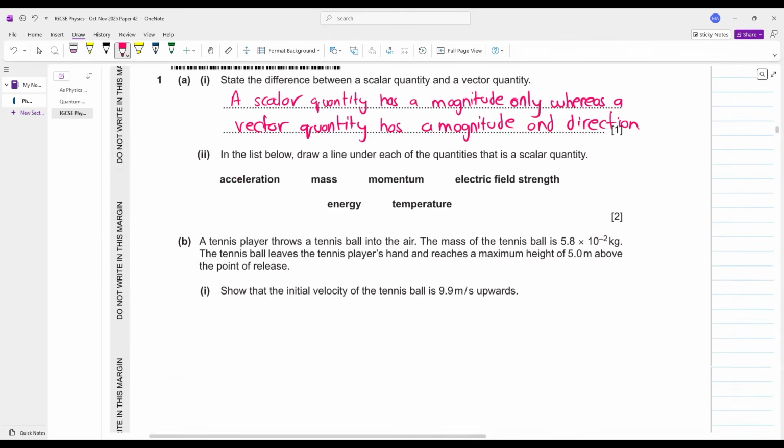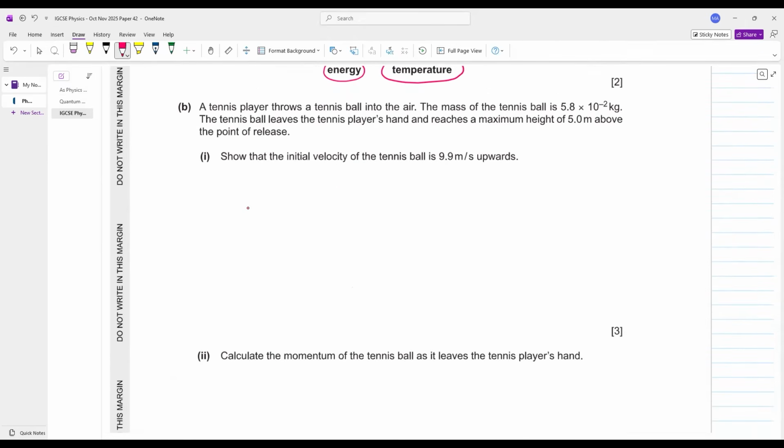Perfect. In the list below, underline each of the quantities that is a scalar quantity. Mass is a scalar quantity, energy is a scalar quantity, and temperature is a scalar quantity. Let's further move ahead. A tennis player throws a tennis ball into the air.